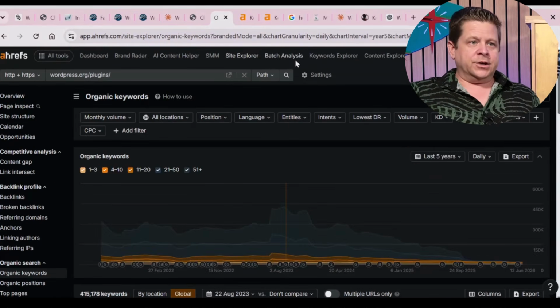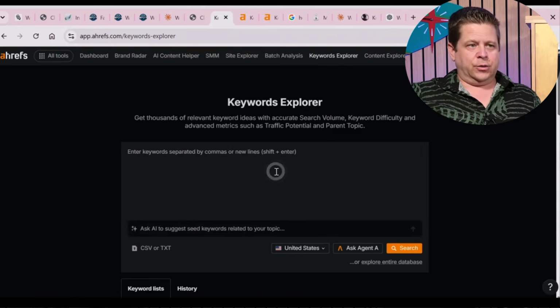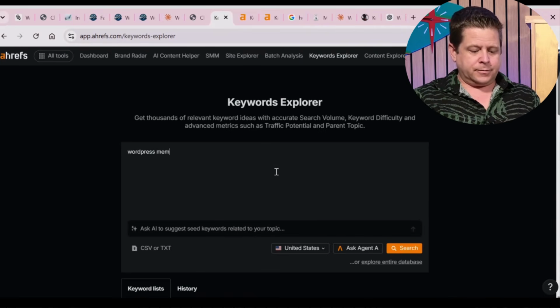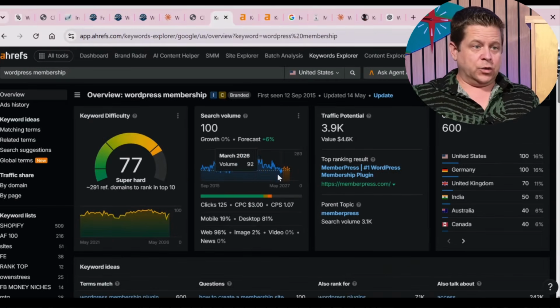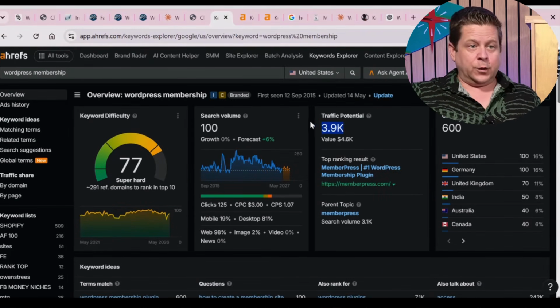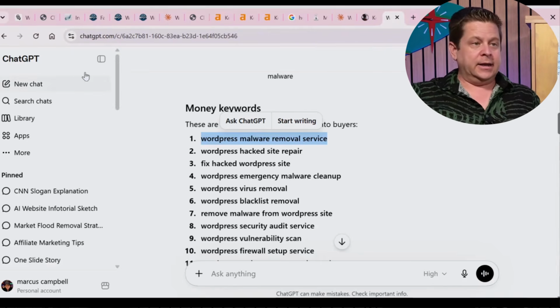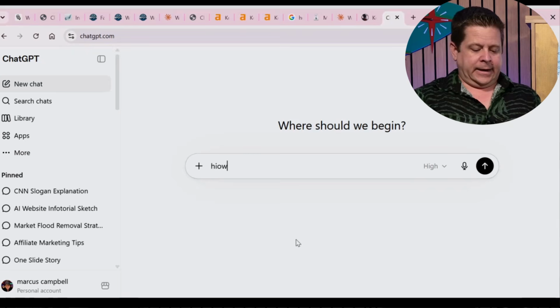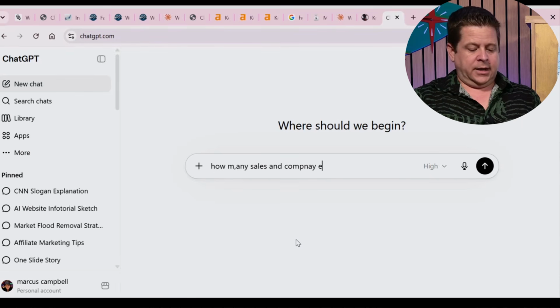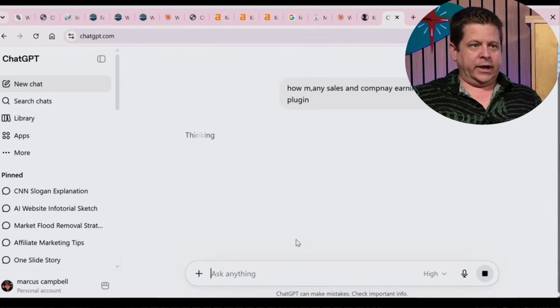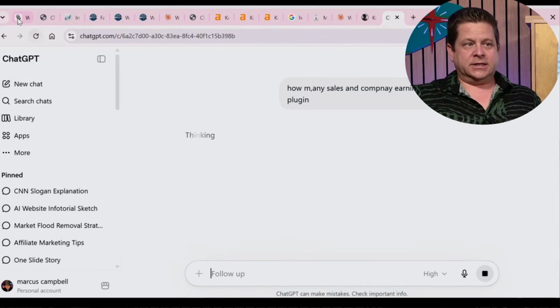Again, focus on your data because this shows you what people are actually wanting. So if I do WordPress membership, this is one I could make for my clients right now. 4,000 people a month are looking this up. MemberPress is the biggest one. Let's go through and say how many sales and company earnings MemberPress plugin. And we can actually see what kind of sales they're getting and stuff like that.